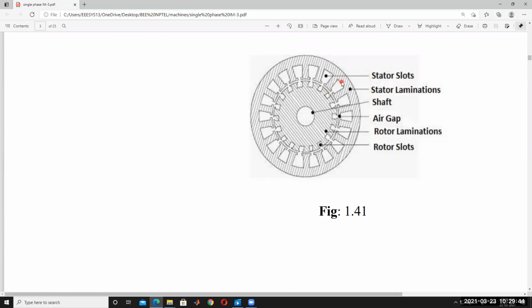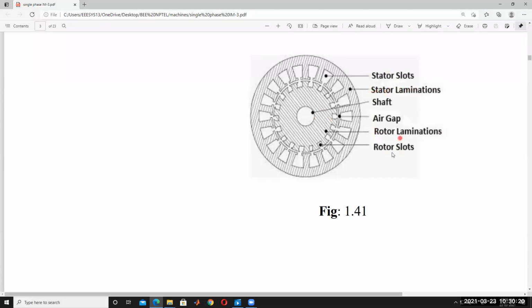The core of the transformer is not made of a single solid material. Here also, different types of strips are connected together to form the rotor core of the transformer. In an induction machine, the stator core and rotor core can be formed using different strips. Between one strip and another there is a lamination to reduce the eddy current losses. Understood? To reduce the eddy current losses, laminations are used, rotor laminations and stator laminations.